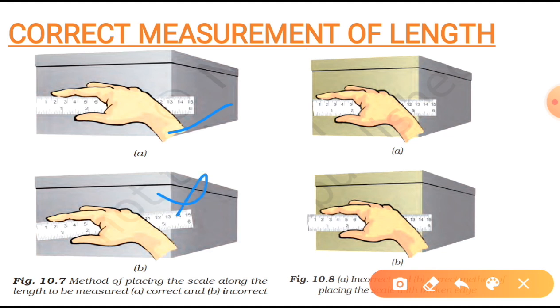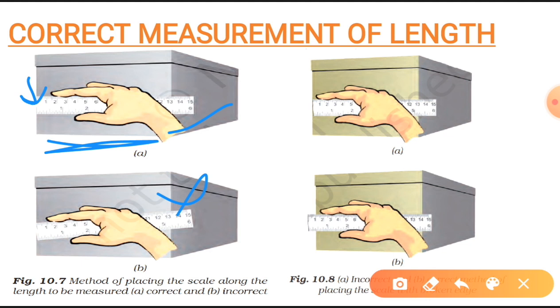What's wrong with the second picture? Have a look at how this ruler has been held. That's not straight, it's tilted. That's why it's incorrect. So we have to place the scale straight, and we have to start with the mark of 0 for measuring length.